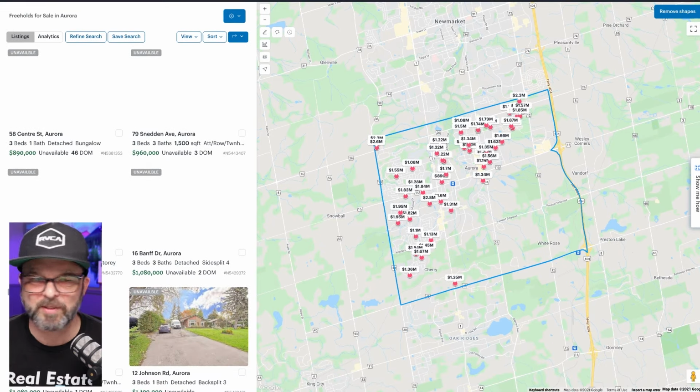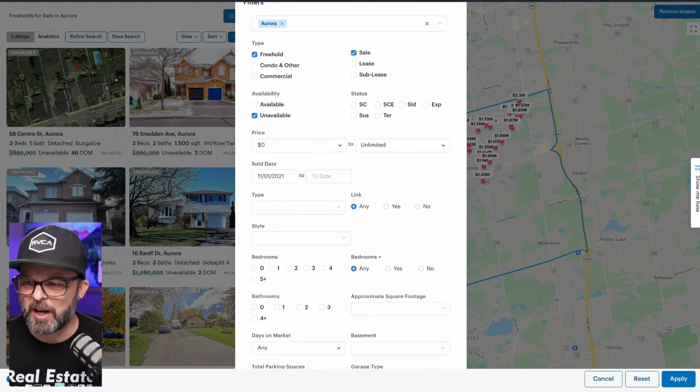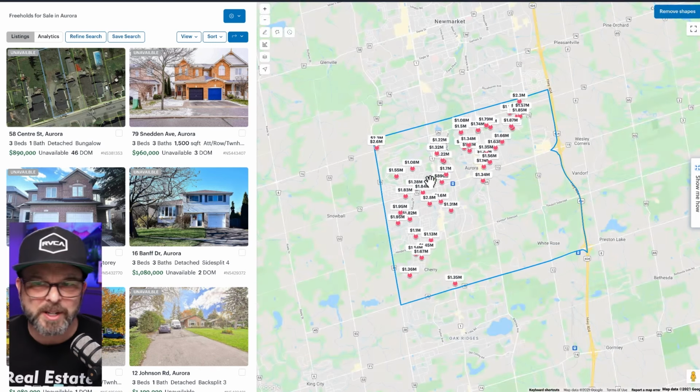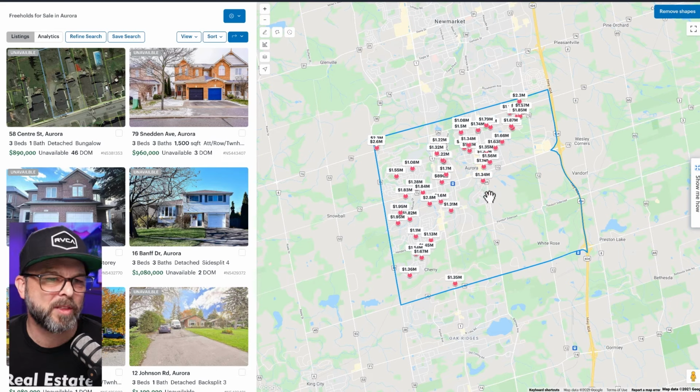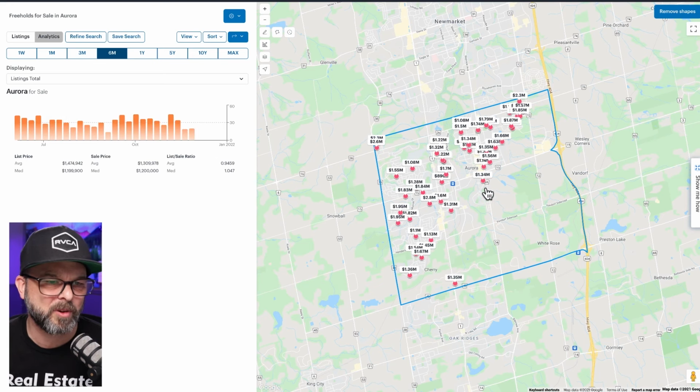Let's see if I can move this. There we go. I'm going to do that one more time. I didn't realize you couldn't see that. Refine, and there's our apply button on the bottom of the screen right down here, which is important. Good stuff. So there's all the sold properties in the city of Aurora over the last month. And again, this is good because we can use the analytics around this right here as well.